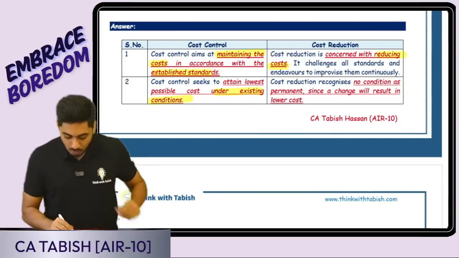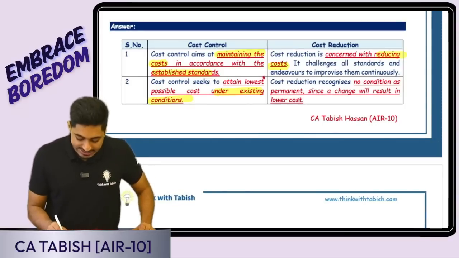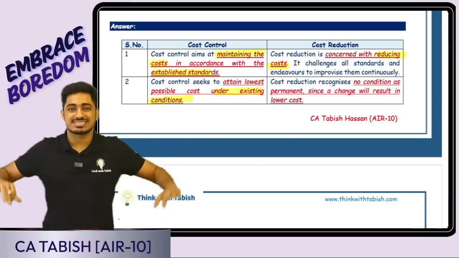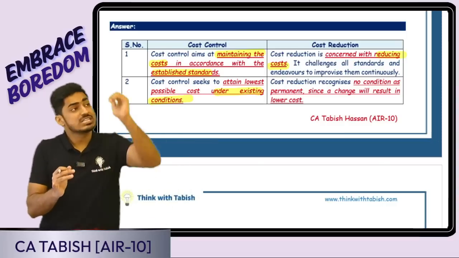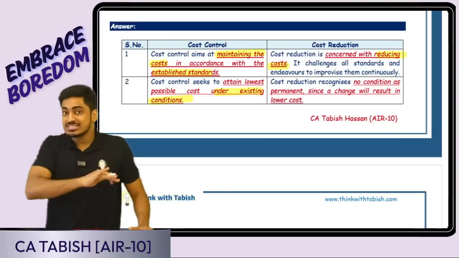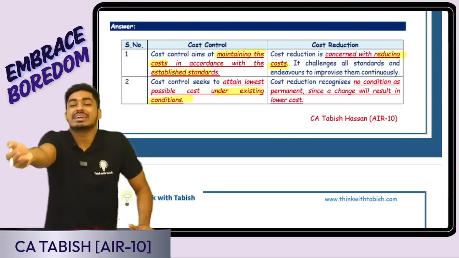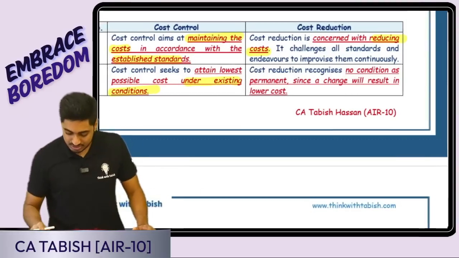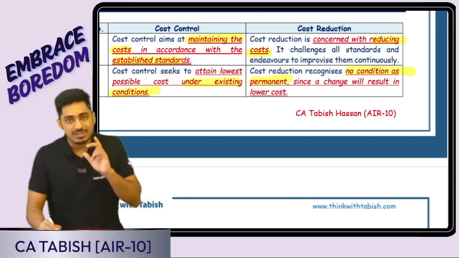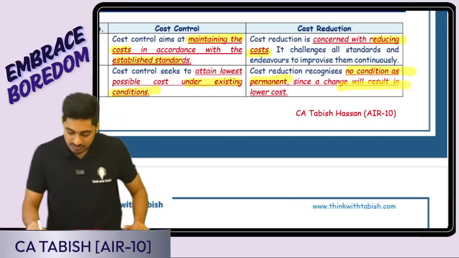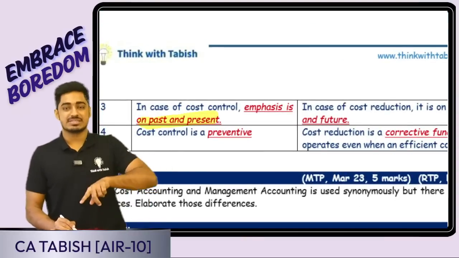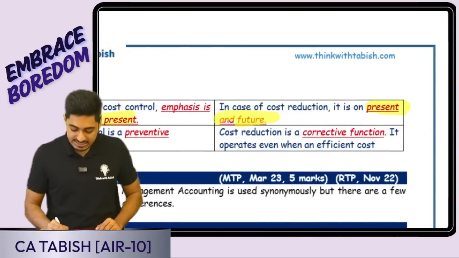In cost control, I want to attain the lowest cost under the existing conditions. In the current situation, setup, infrastructure, cost structure, what is the lowest possible cost? Only that I'm saying. In cost reduction, I'm not just seeing the current situation. Can I improve my conditions and bring a reduction in cost? Here we are treating no condition as permanent, because if I change my condition, my cost can reduce further. Here the emphasis is on past as well as present. There, the emphasis is on present as well as future.